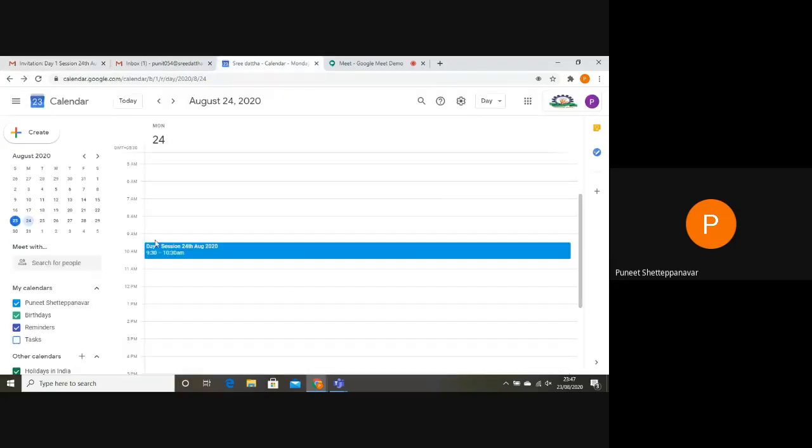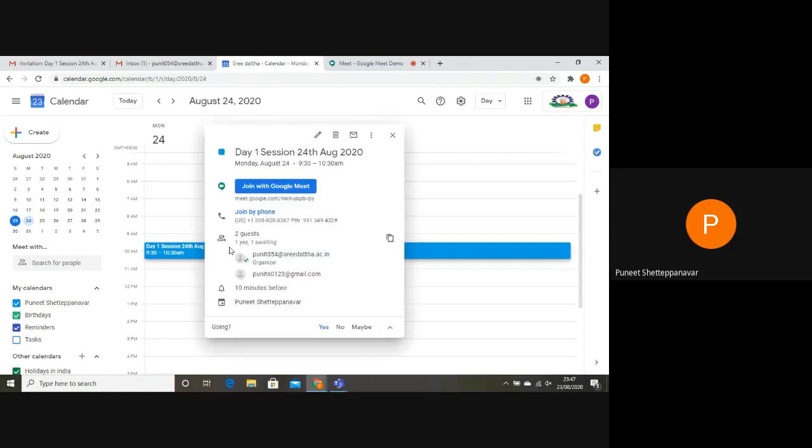Once you create the link, the 9:30 to 10:30 session will be there, so it will be showing in your calendar. Go to that calendar place and just click it. Once you click it, it will show all the details. So you can join the meeting at that time.